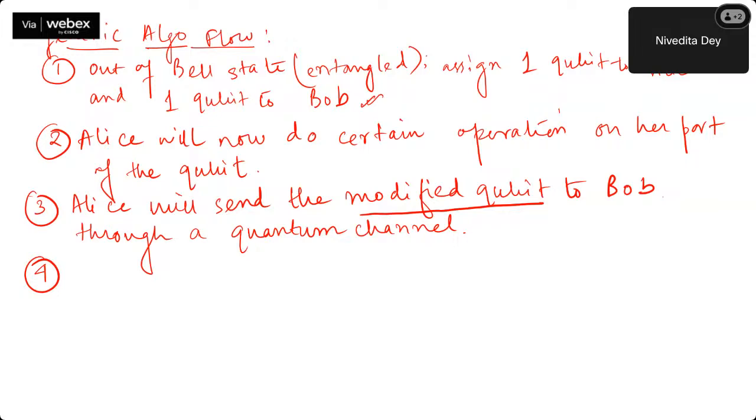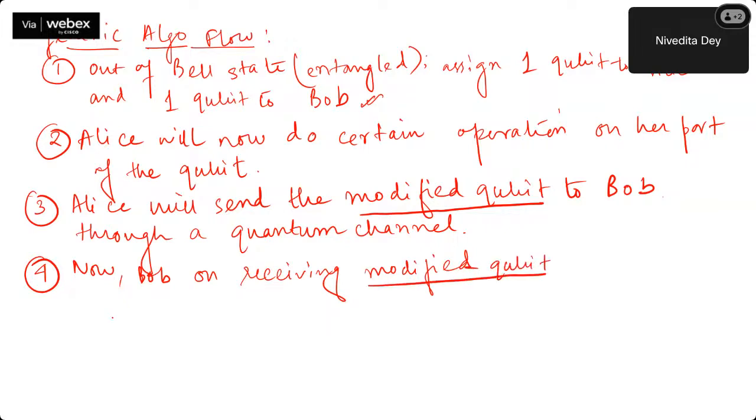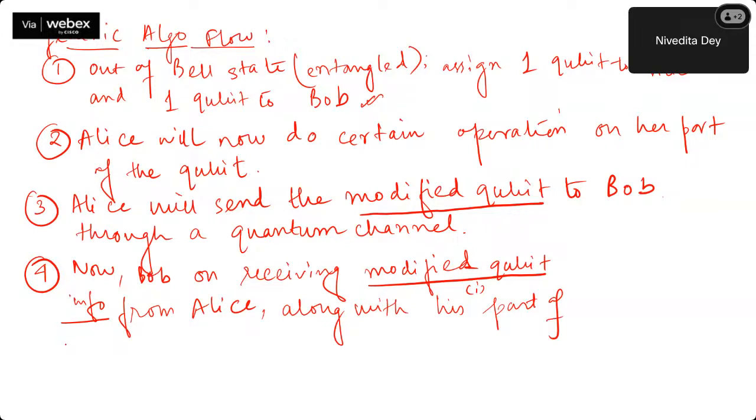Okay. So Alice will be having this thing. Now Bob, on receiving the modified qubit information, let me just mark it 1, from Alice, and along with it his own part of the qubit information, I'm writing just 2.